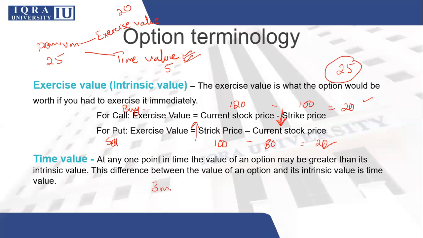So for example, if the duration is 3 months long and another has a 6 month long duration, then the time value for the 6 month one will be more because the volatility will ensure that at some point you will be able to exercise the option. Okay, so these things will become more clear when we actually do the practice questions.